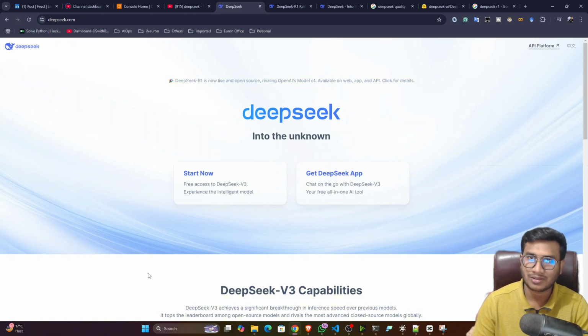Still it is under development, so they are maintaining their website. Once it is completely available, people will be using it and definitely they will put their feedback on whether this model is better than ChatGPT or not. But again, whatever research and experiments I have seen so far, I can say this is the best model as an open source.